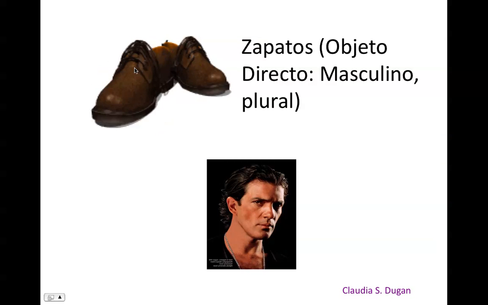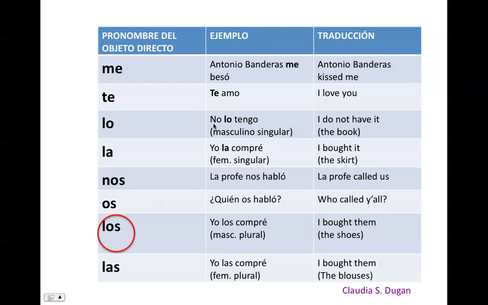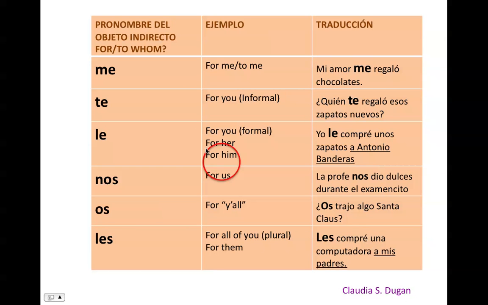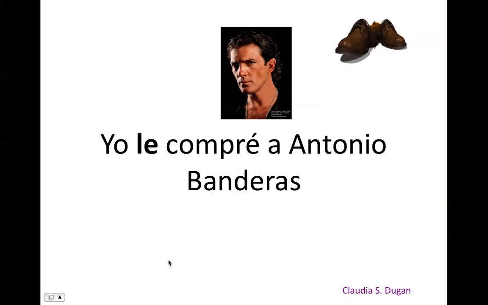Zapatos es el objeto directo y es masculino plural. In this case, es los, masculino plural. Yo los compré. Para Antonio Banderas. Para Antonio Banderas es el objeto indirecto. ¿Cuál es mi objeto indirecto en este caso? Para él, for him. If you said for him, is le, correcto. Yo le compré a Antonio Banderas.